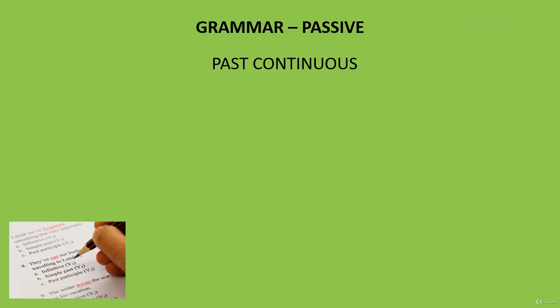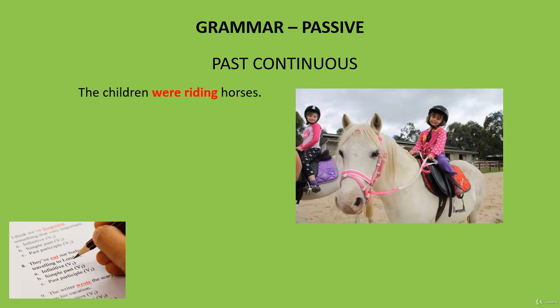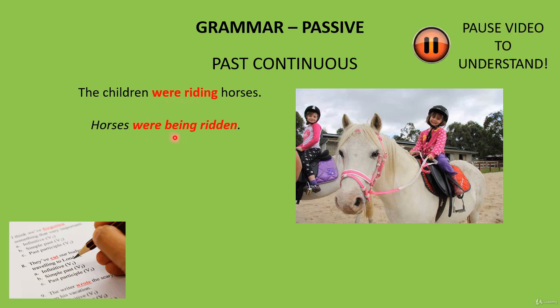Make a passive sentence from this one in past continuous. The children were riding horses. Horses were being ridden. Horses is the new subject. The verb to be in past continuous is was being or were being. We choose were being because horses is a plural noun. Then we add the past participle of ride, which is ridden.